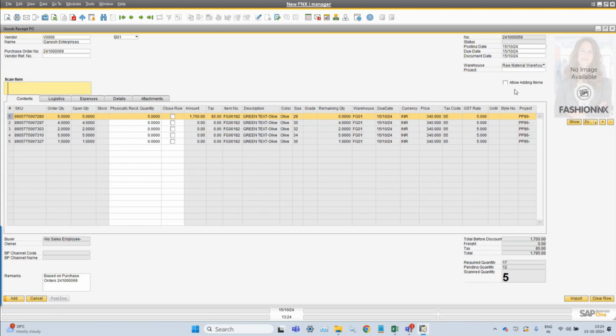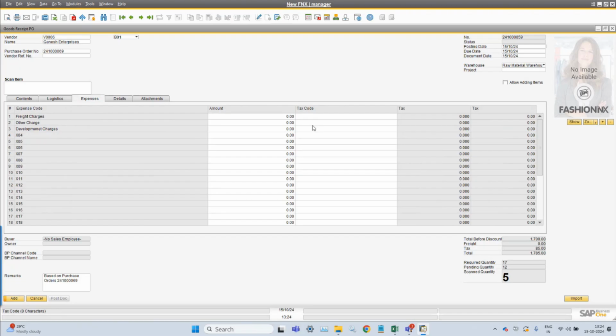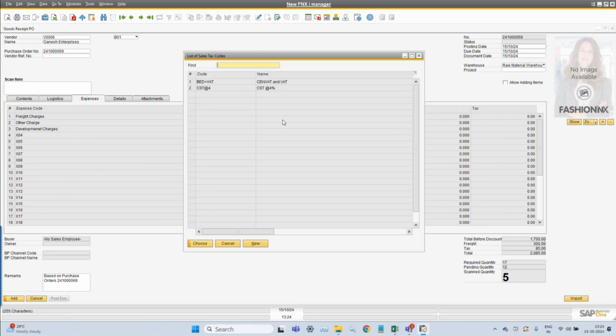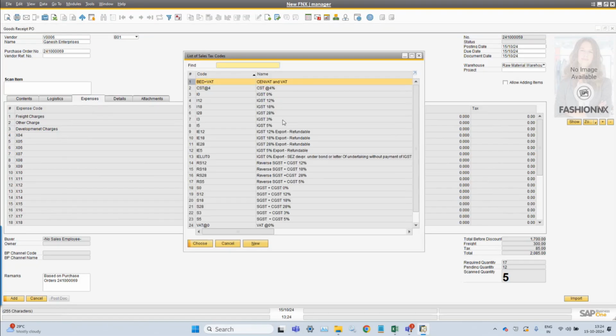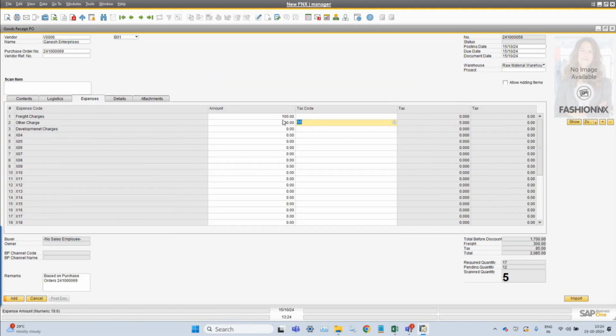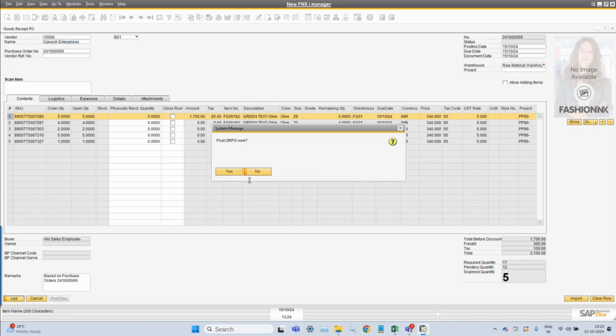And when you are doing this, you will be able to enter expenses, like the freight and the other charges. Obviously, this will get added according to the freight configuration, if the freight is distributed on the product price. This way, you can apply the taxes and post this particular GRPO.